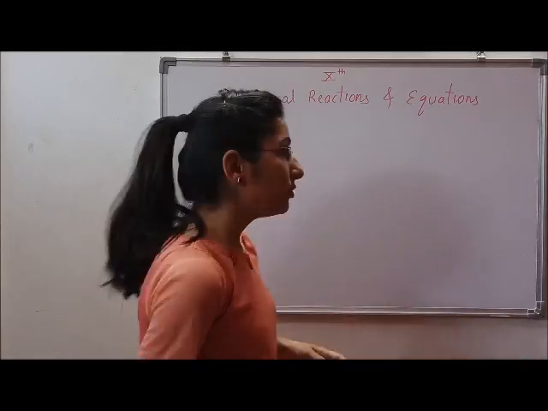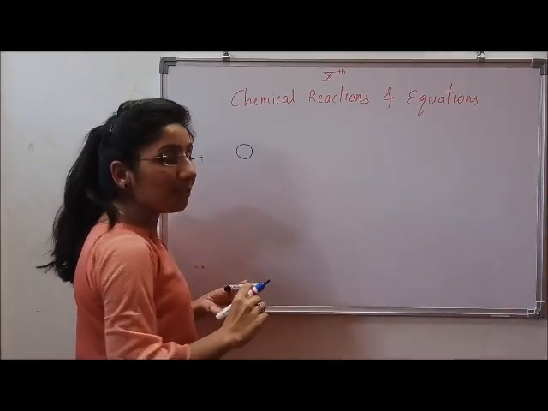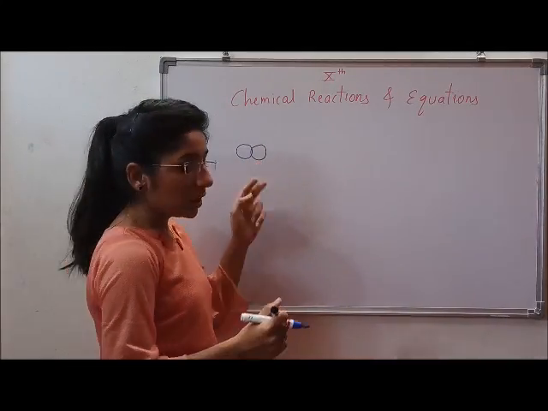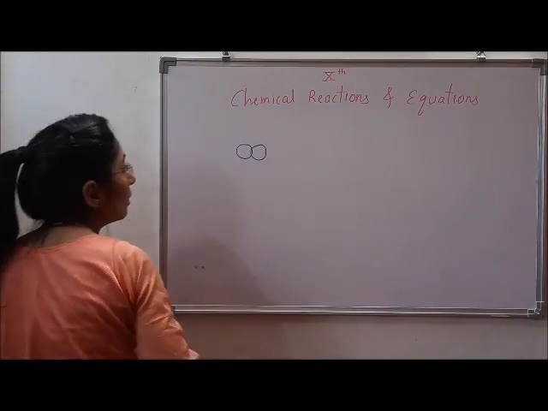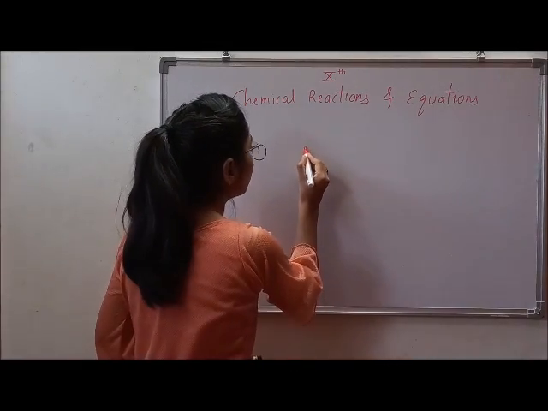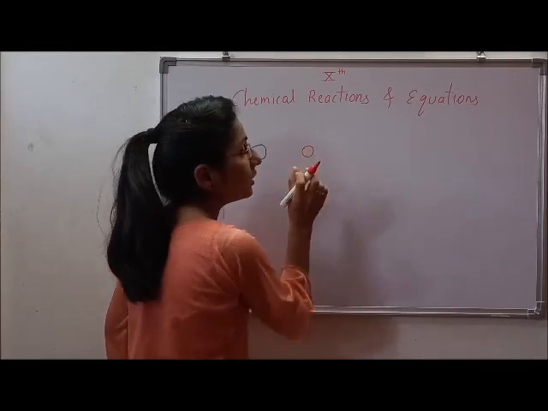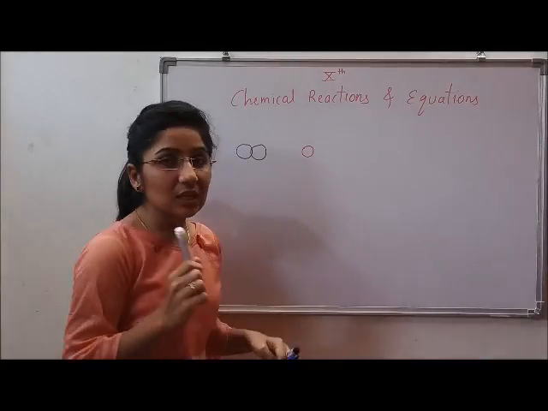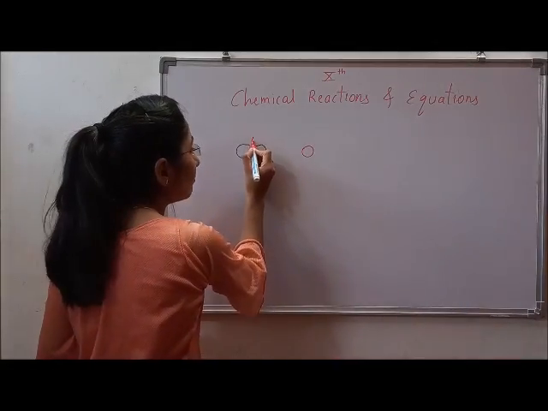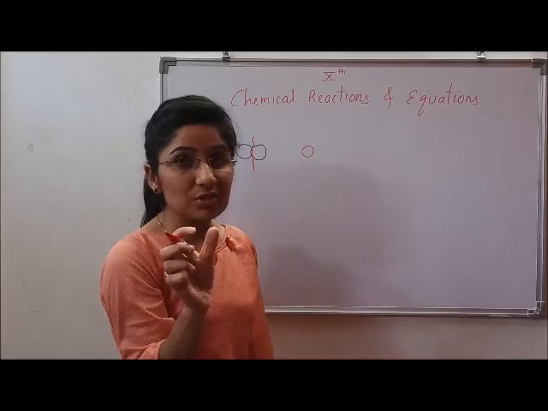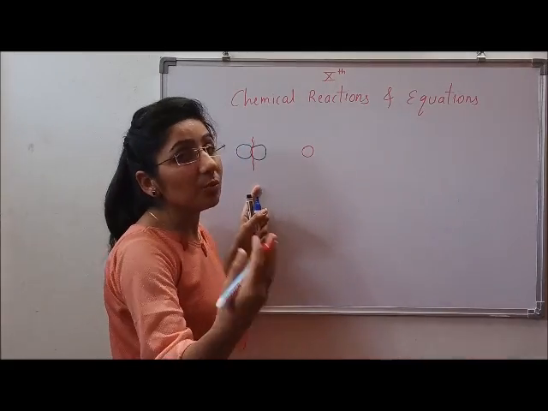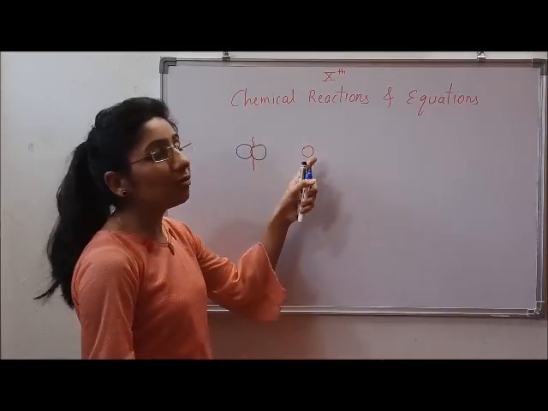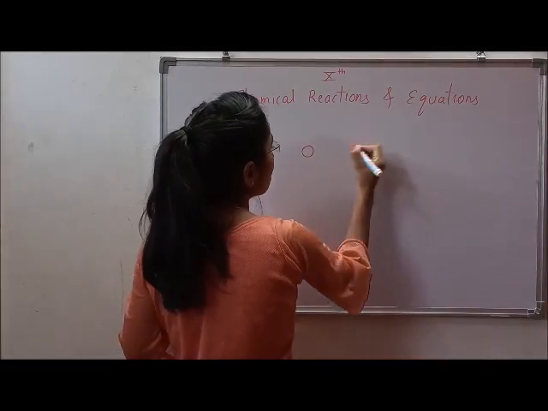To make it clear, suppose this is an atom which is combined with another atom, and this is the bond in between both. And suppose this is a third atom, the only atom, not combined with any other atom. Now what happens in a chemical reaction is, this bond which was present between two atoms gets broken and a new bond is formed. This atom may form the bond with this atom, or this atom may form the bond with this atom. So there can be two possibilities.